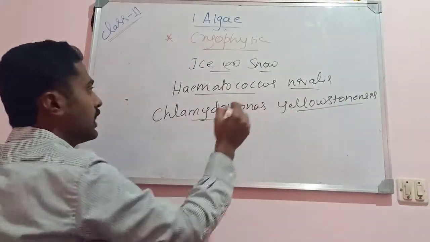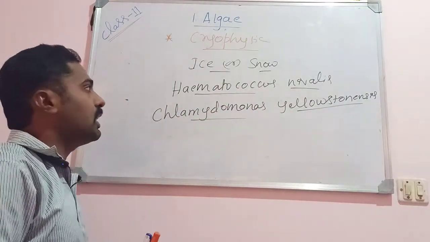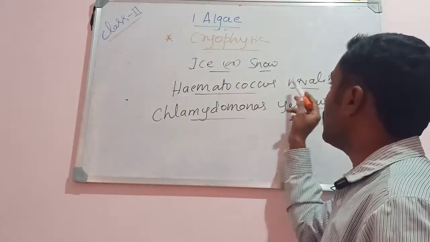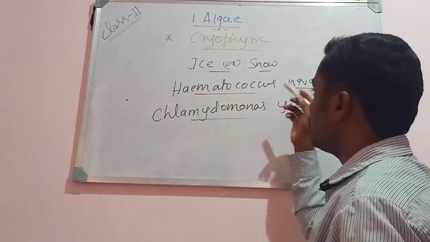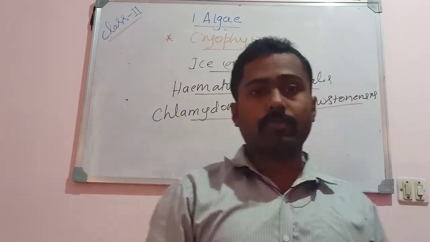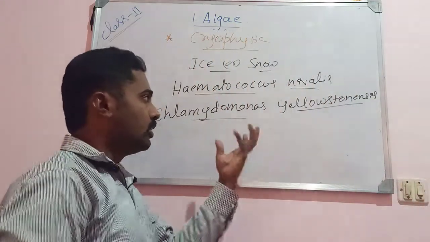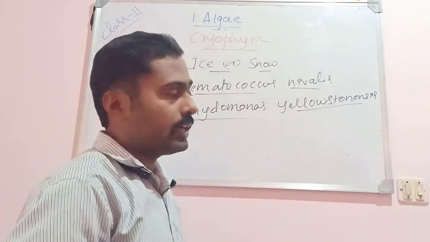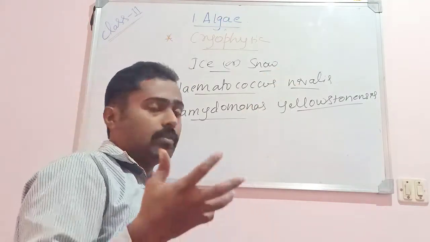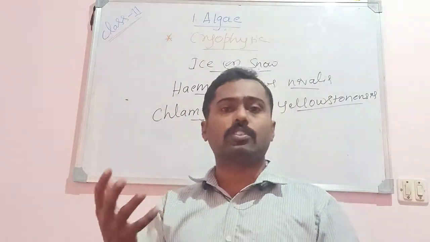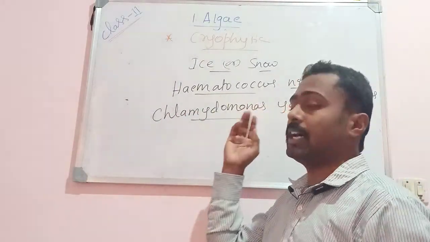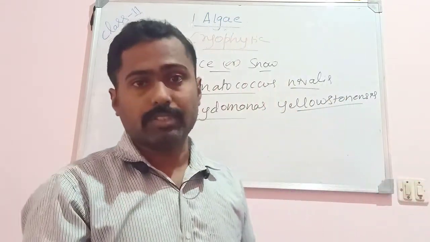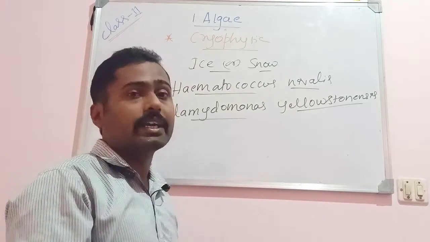Chlamydomonas yellowstonensis and Haematococcus nivalis. These are some of the algae which grow on ice or snow. See the first one, Haematococcus nivalis. This is an algae that grows on ice or snow covered mountains like the alpine and Arctic mountains. That gives a characteristic color to the snow, where the snow looks red.